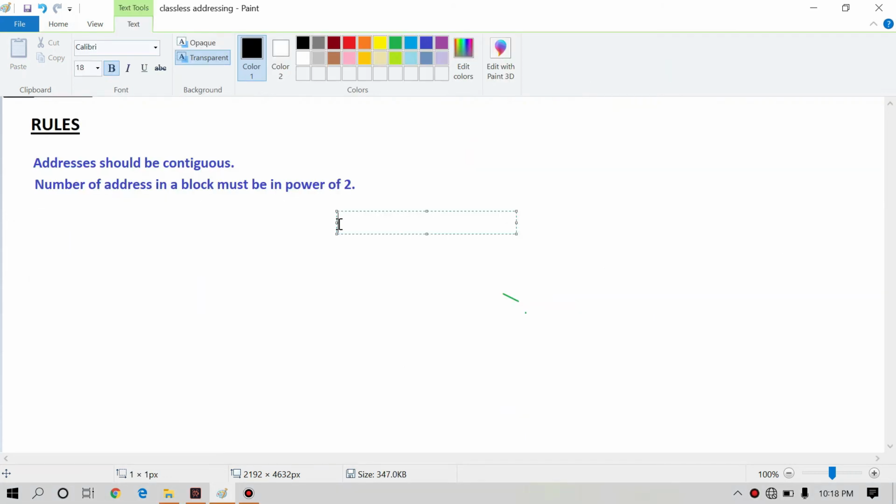One question was asked to me: how can we use any IP with any subnet mask? With the help of classless IP addressing, we can use any class IP with any subnet mask, because in classless IP addressing there is no meaning of classes. We can use any IP address with any subnet mask.